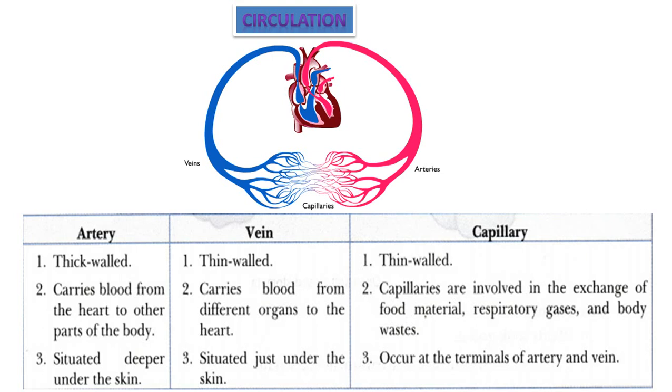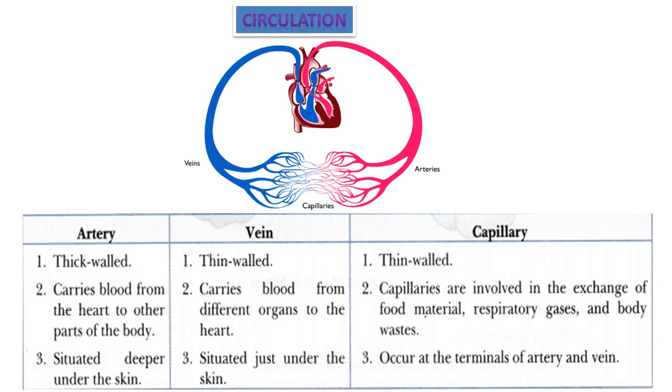Arteries are thick walled, veins are thin walled, capillaries are thin walled. An artery carries blood from the heart to other parts of the body, with the help of the aorta. The aorta carries the oxygenated blood to all parts of the body. Veins carry deoxygenated blood from different organs to the heart.